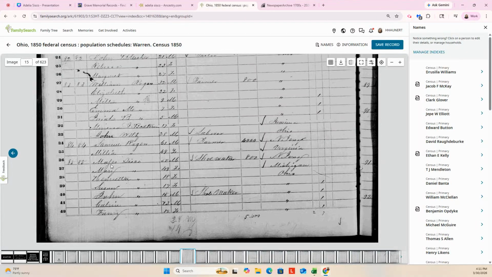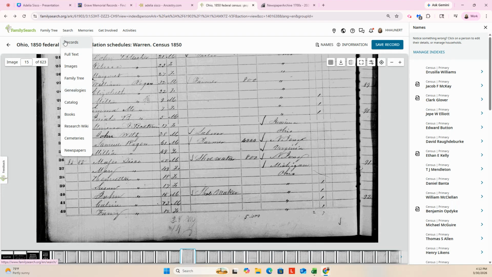There we have Moses. Oh, it's got the special S there. Mary, Henrietta, Calvin. There he is. Okay, so we have Moses and we have Charles W., who we think, Adelia Redden.